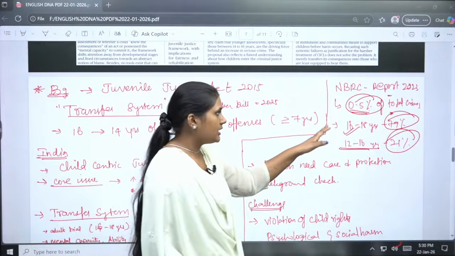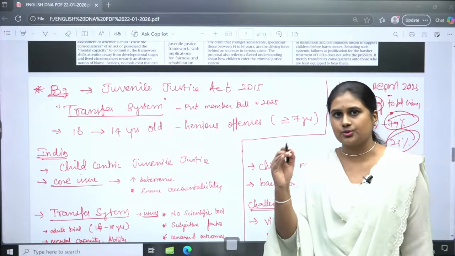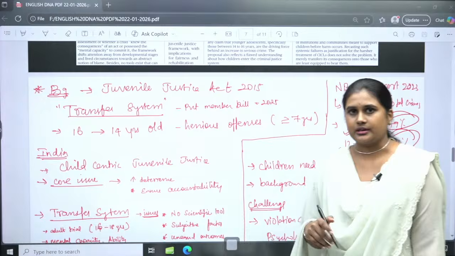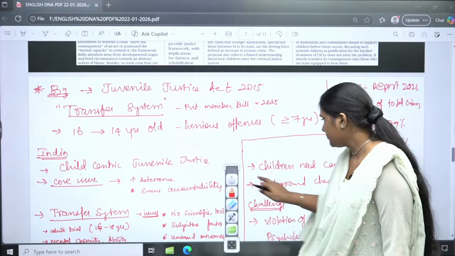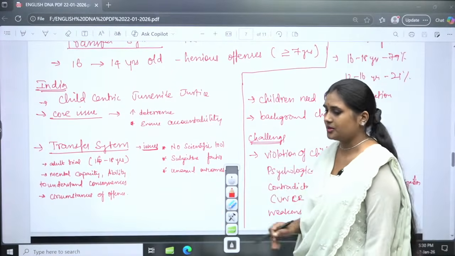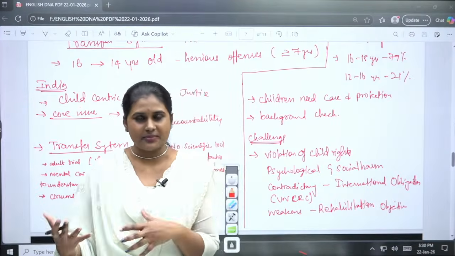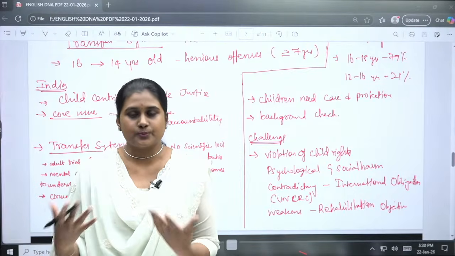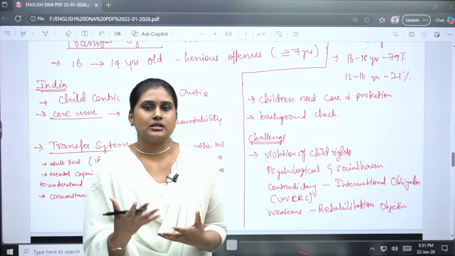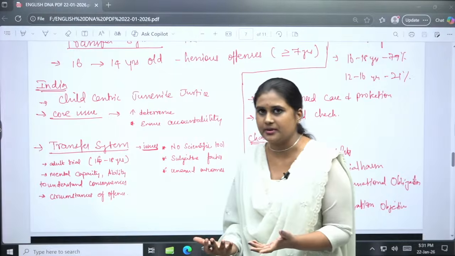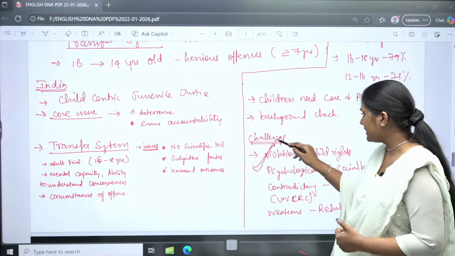Okay. So when the evidence is also very less, it is not necessary to bring a 14 year old child into an adult based trial. That is what the article is talking about. Okay. Children at 14 years, just think about it, it is not huge. They are just in their adolescence. Their habit will be to challenge everything, to explore something new, you know. But these kinds of unintentional or involuntary unfortunate offences committed by them will affect them mentally. Here they are also telling it will be a violation of child rights.